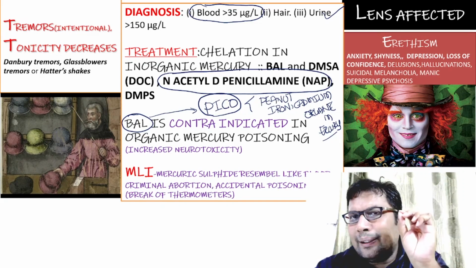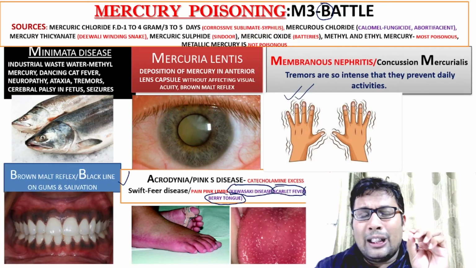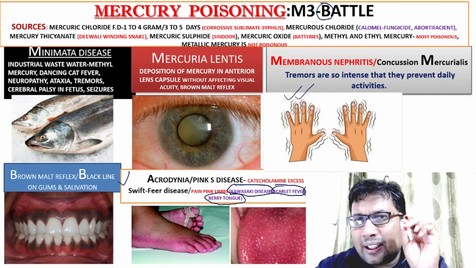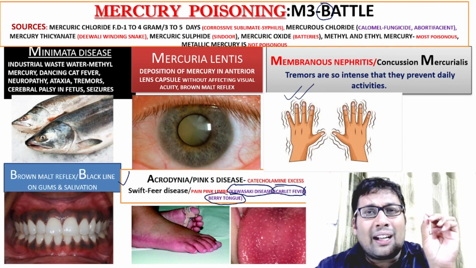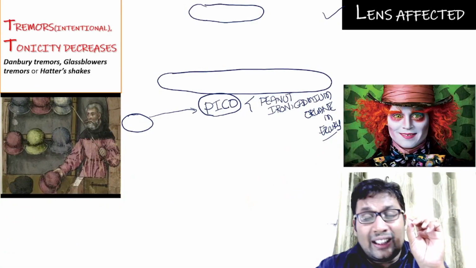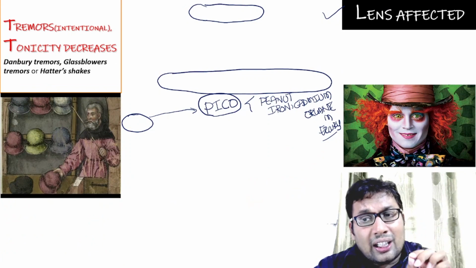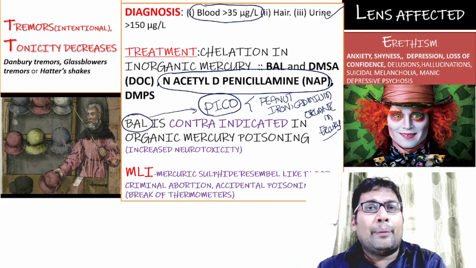Mnemonic is M3 battle. Once again I'll repeat all the important features. M for Minamata disease, mercurial membranous nephritis, erethism mercurialis, and brown black line that is seen, acrodynia. T for tremors, tonicity decreases, lens are affected, and erethism that is seen. Drug of choice is BAL and DMSA.